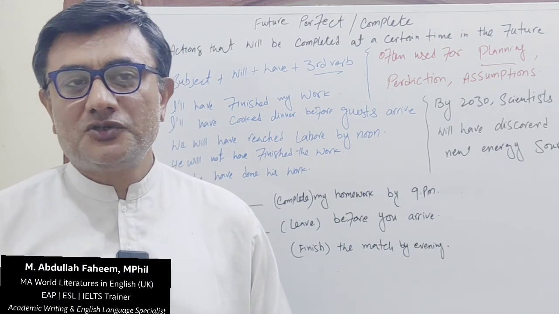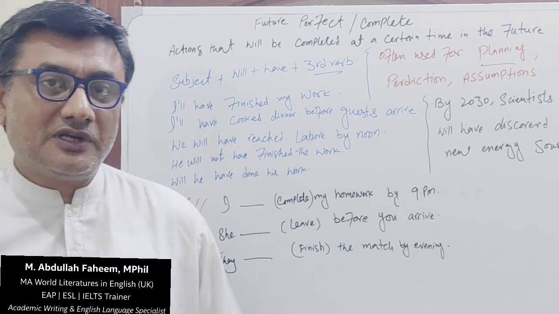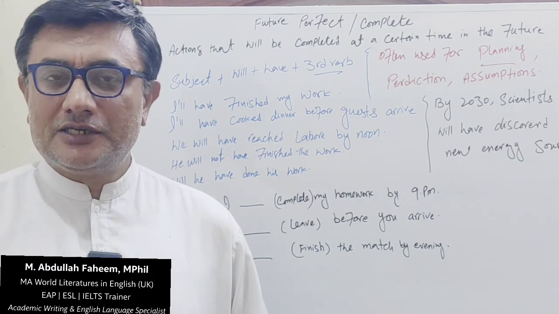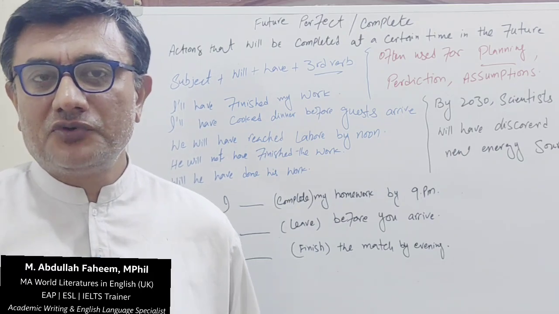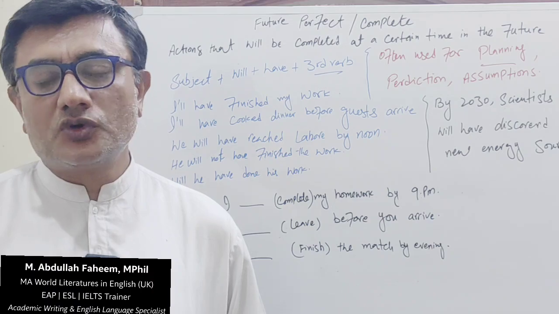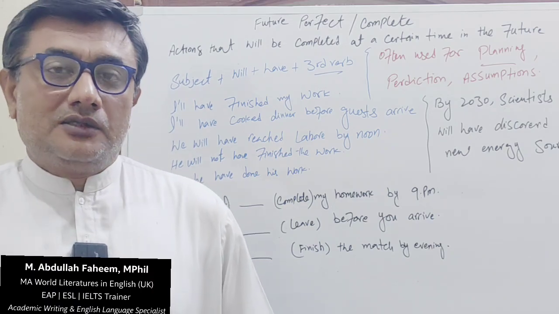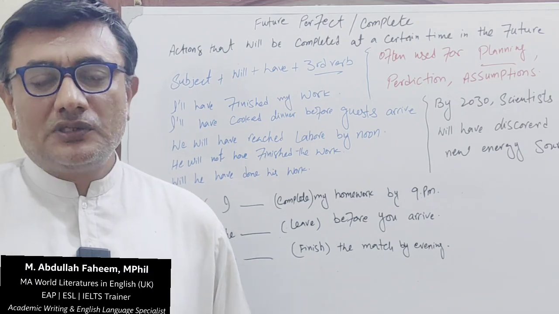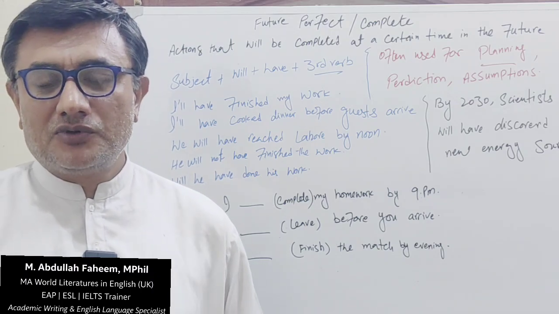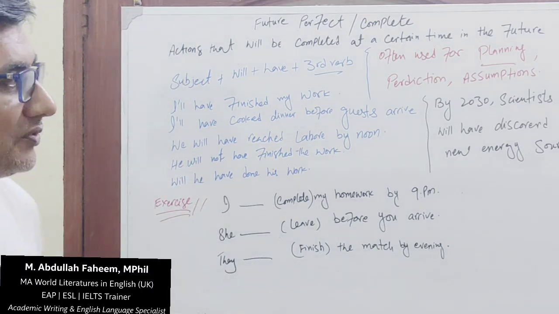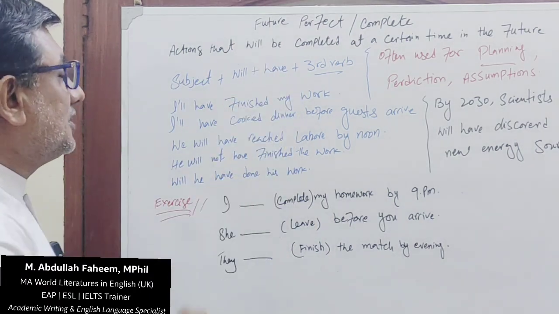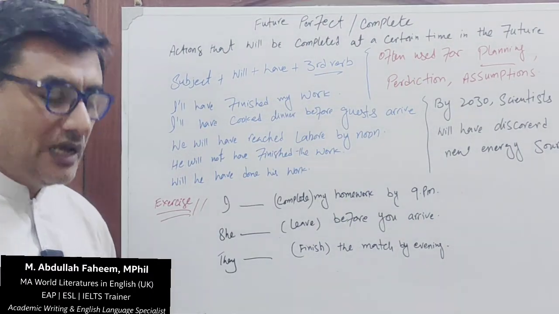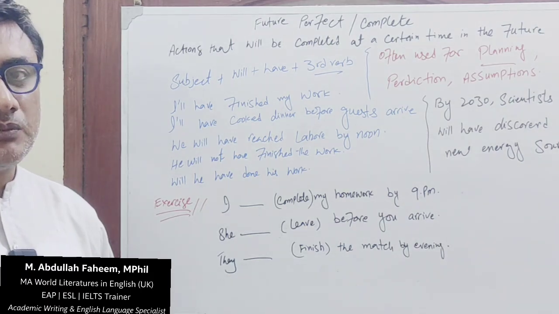It's Mohammed Fahim. Today's lesson is about future perfect, future complete. This means that work will be complete at a specific time in the future, यानी future में खास वक्त में जो है वो काम मुकम्मल हो जाएगा. This is the 11th tense of the 10 series, and afterwards there is only one tense remaining, and we will talk about it in the next video. However, in this video we will talk about future perfect, yani future complete, actions that will be completed at a certain time in the future, yani future में एक खास वक्त में काम मुकम्मल हो जाएगा.